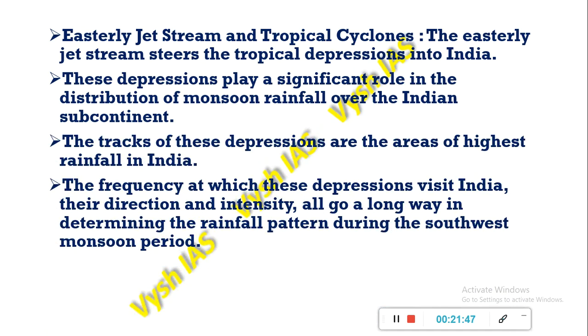The frequency at which these depressions visit India helps in determining the rainfall pattern during the southwest monsoon period, because the direction and the intensity with which they flow helps one predict the rainfall pattern during the southwest monsoon period.